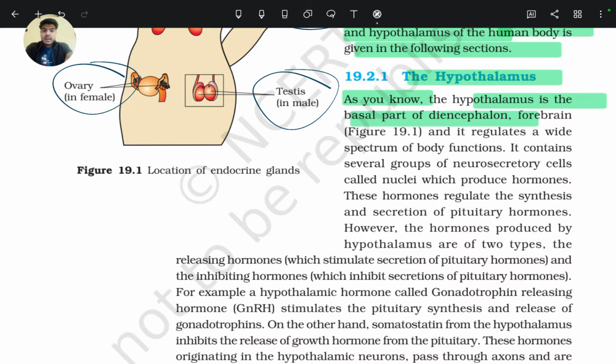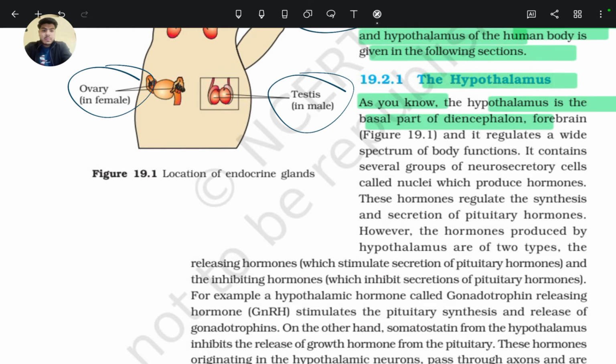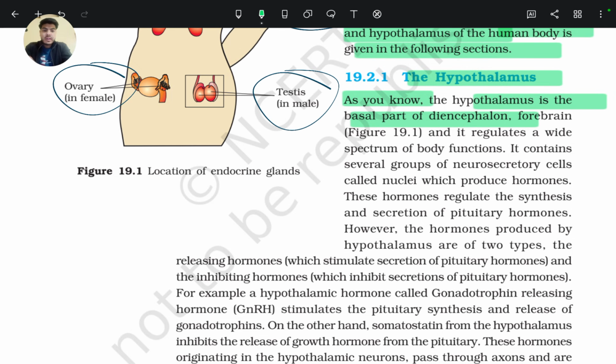The diencephalon consists of the hypothalamus and the thalamus. The hypothalamus is the basal part of the diencephalon and forebrain, and it regulates a wide spectrum of body functions. It contains several groups of neurosecretory cells, or well-developed neurons, called nuclei, which produce hormones.